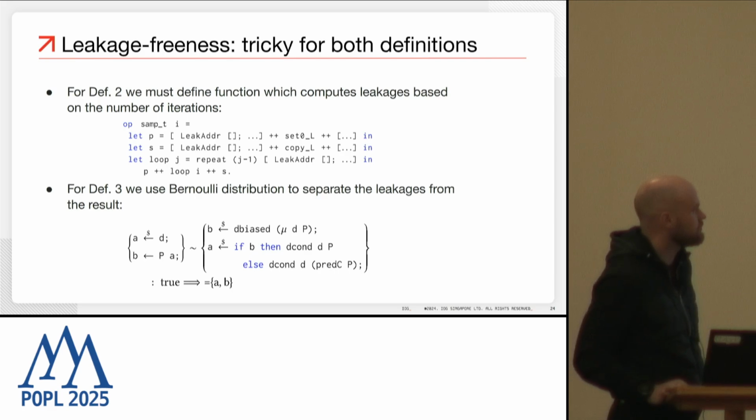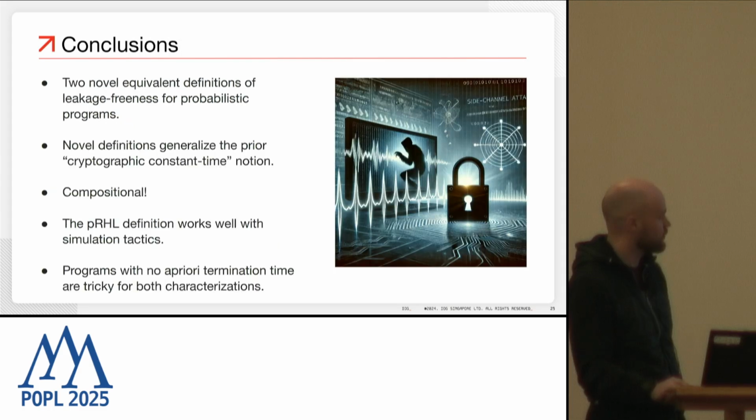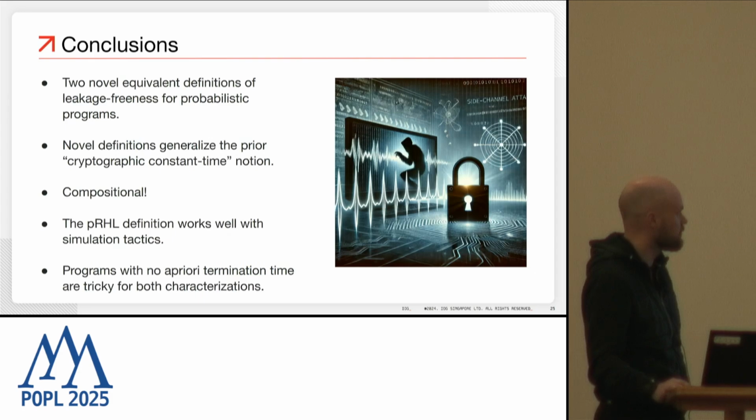Moreover, another challenge which remains for these definitions is proofs of leakage-freeness for non-terminating programs. So everything which I said so far was only about programs which terminate at least with probability 1, but for non-terminating ones, the problem is still open, at least in the setting of Jasmin.